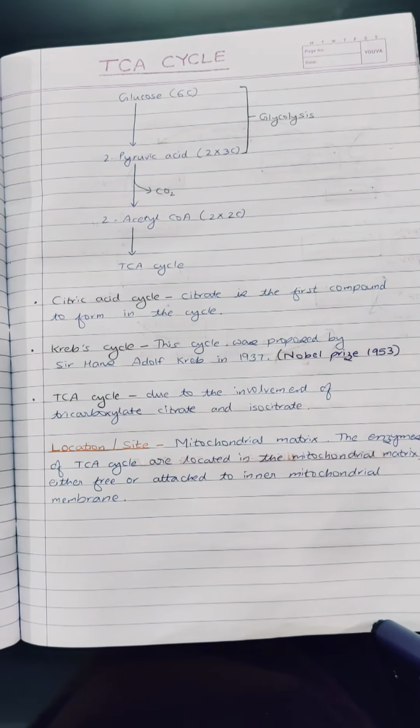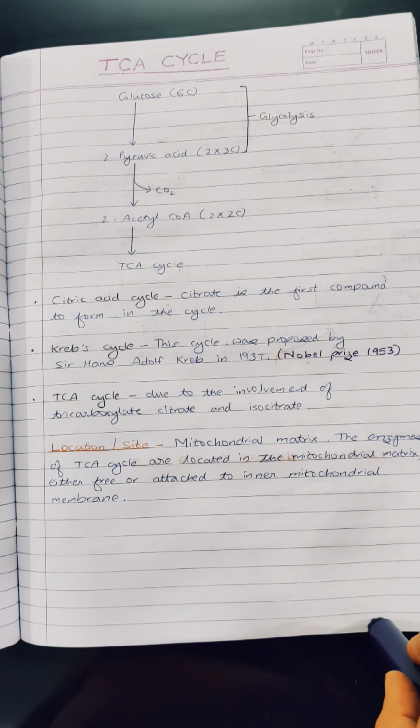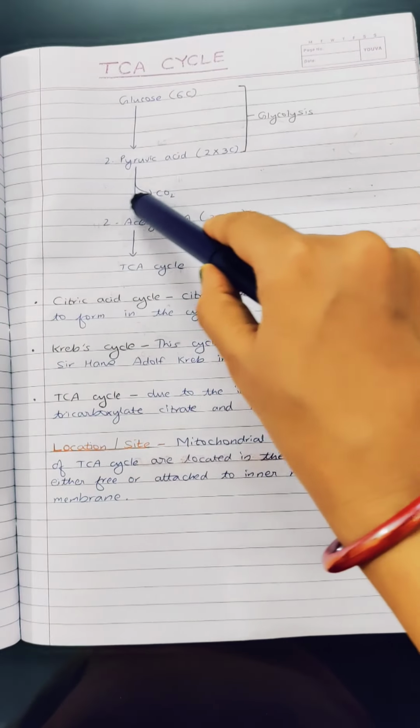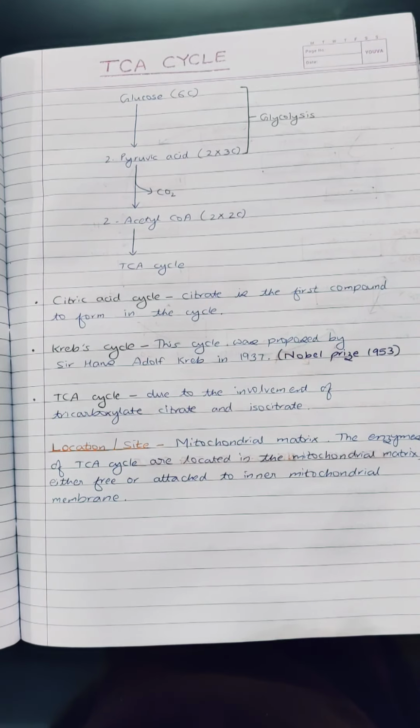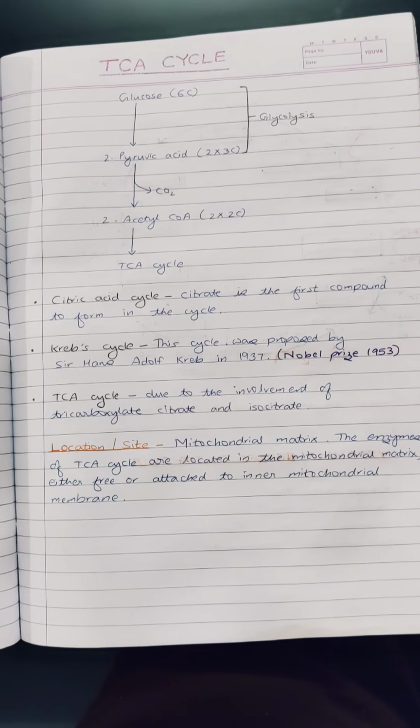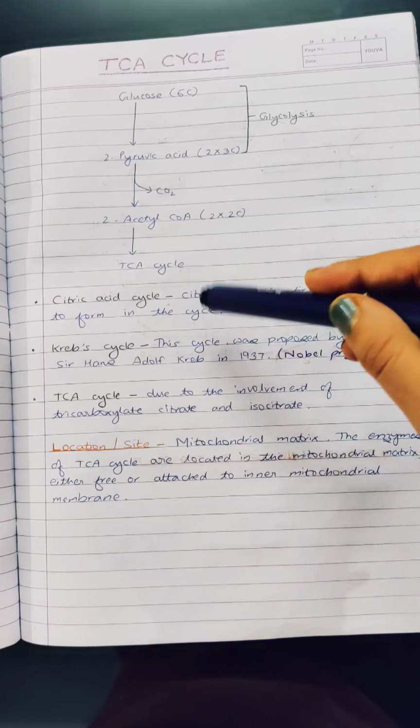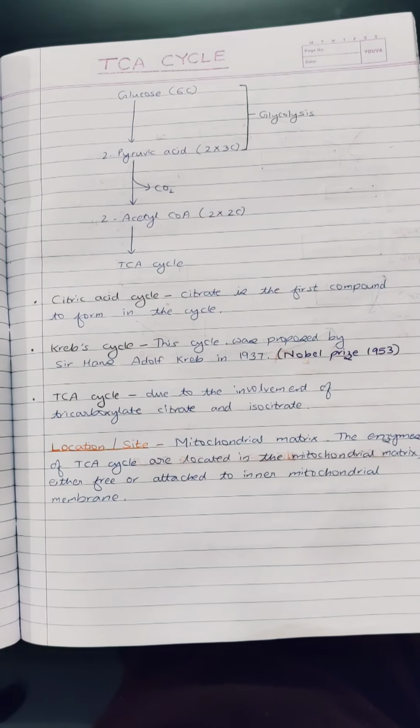I was asked a question in my MD biochemistry viva examination: which is the central molecule in the metabolism of carbohydrate, proteins and fat? So the answer is acetyl CoA, because all the carbohydrate, proteins and fat finally metabolize to form acetyl CoA, which enters the TCA cycle to generate the reducing equivalents, which enter the electron transport chain to form ATP.